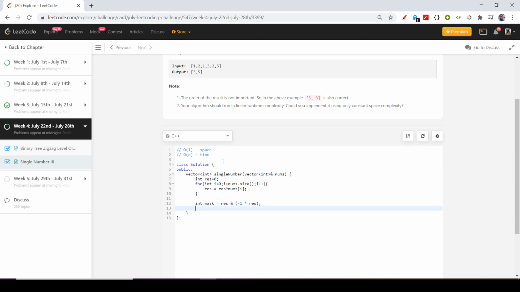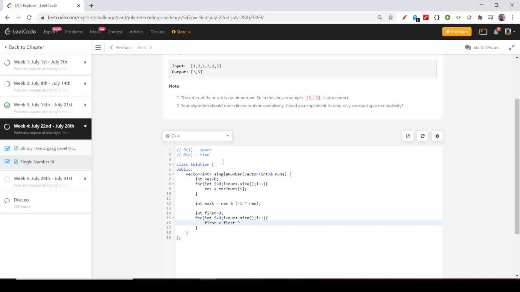So now I have obtained the mask. Now what do I need to find out? I need to find out my first number. So I just iterate over my whole array again, and I will find the XOR along with it.